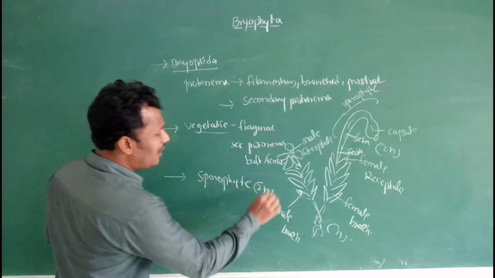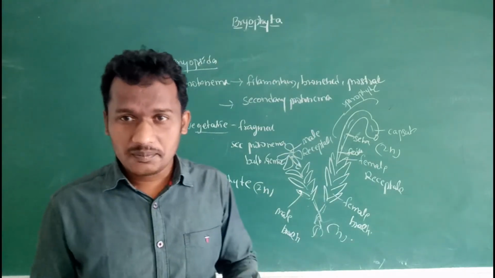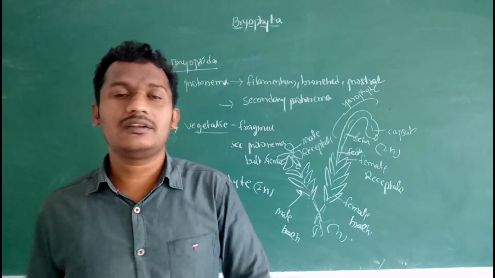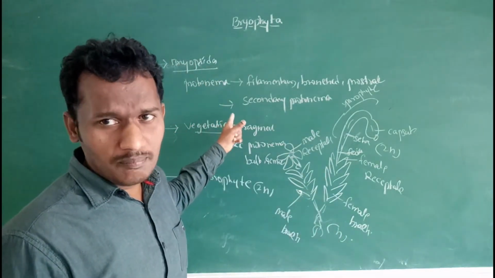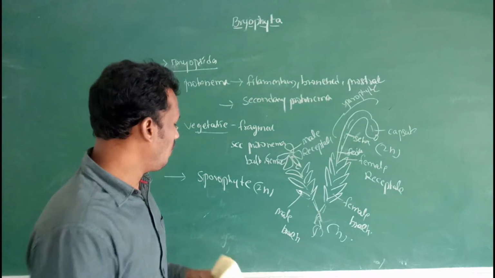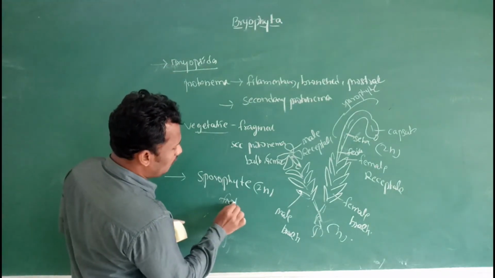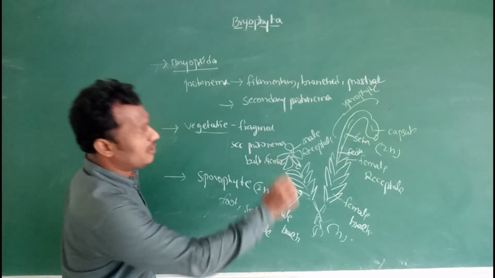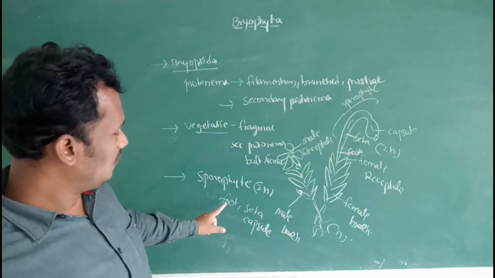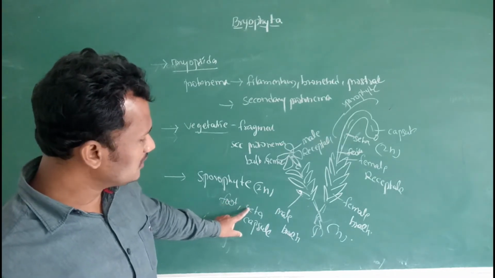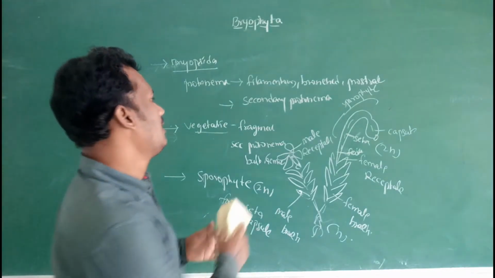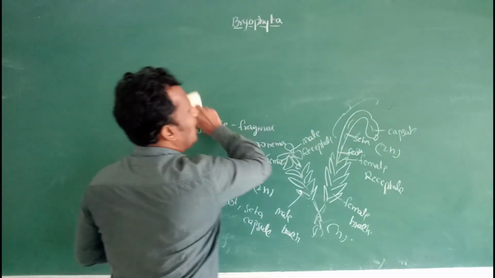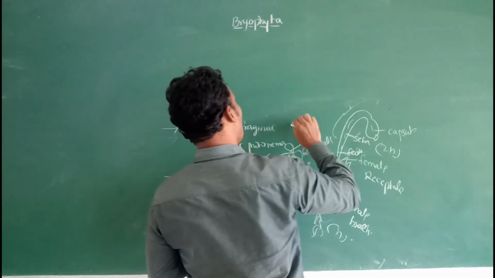So it is 2N in condition. The sporophyte in Bryopsida is highly evolved and more elaborate than in liverworts. Here also the sporophyte is differentiated into foot, seta, and capsule. Then the capsule is again differentiated into apophysis, theca, and operculum.